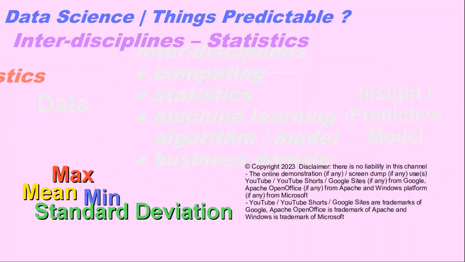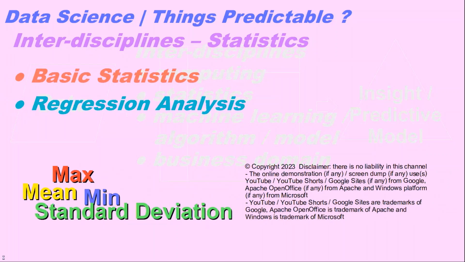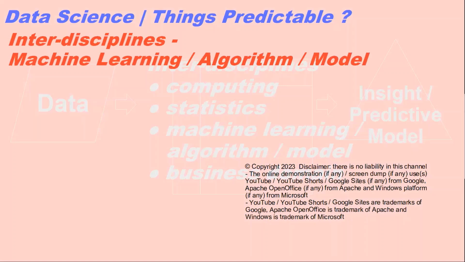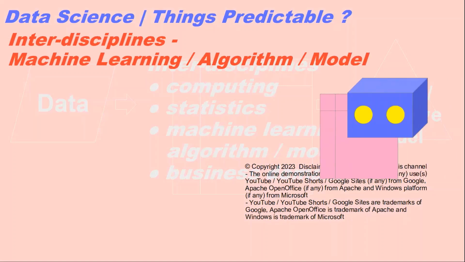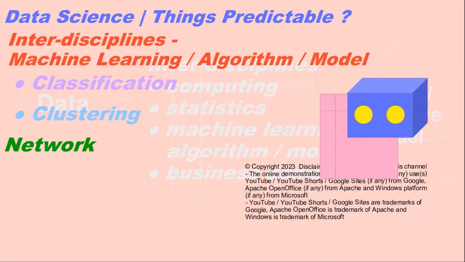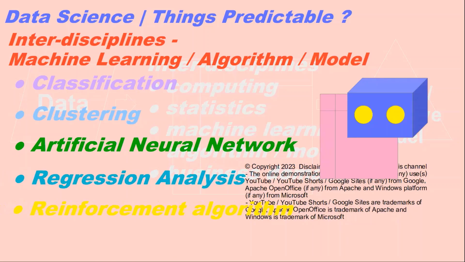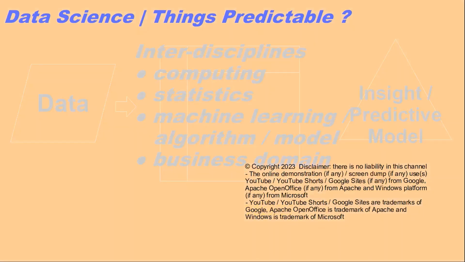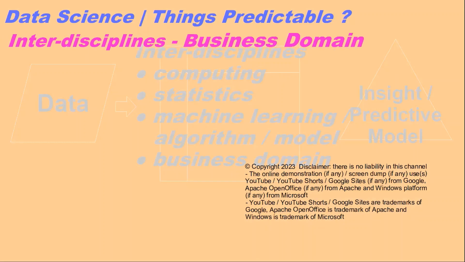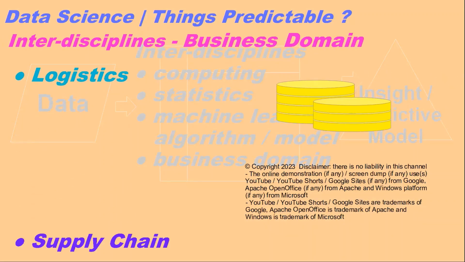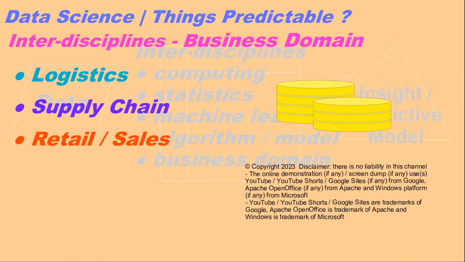basic statistics, regression analysis. The third interdisciplines is machine learning or algorithm or model. For example, classification, clustering, artificial neural network, regression analysis, reinforcement algorithm. The fourth interdisciplines is business domain. For example, logistics, supply chain, retail or sales, banking, e-commerce.